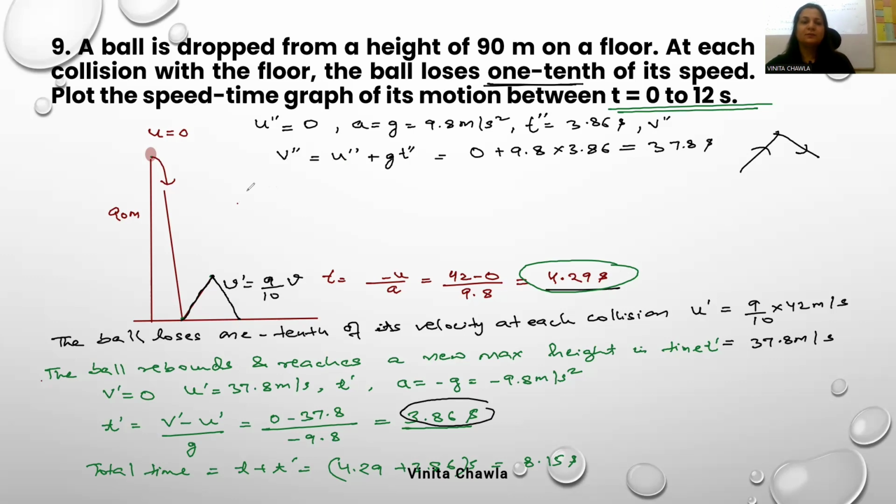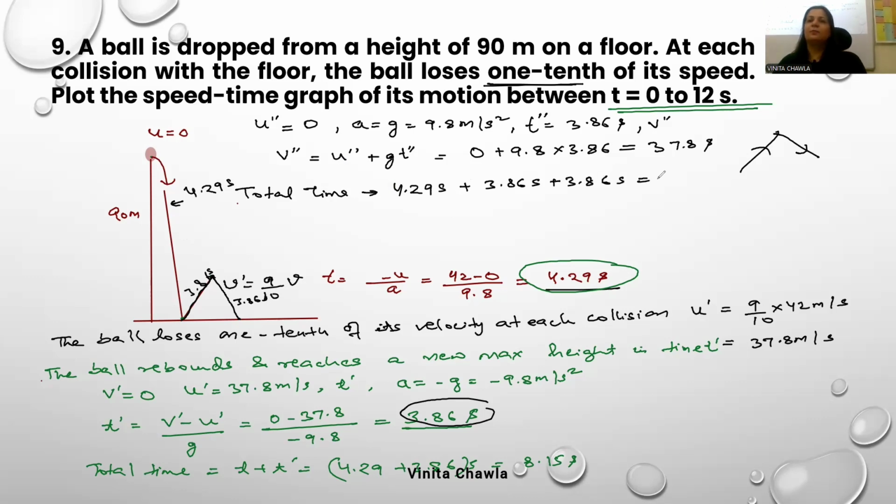And total time is? देखो टोटल टाइम में क्या आएगा? पहले ऊपर 90 सेंटीमीटर से ऊपर से नीचे जब आया तो it took 4.29 सेकेंड to strike the ground. फिर उसके बाद 3.86 सेकेंड to reach at this height, 3.86 सेकेंड again to strike the ground. तो टोटल टाइम is 4.29 second plus 3.86 second plus 3.86 second. बताओ, it's 12.01 second.